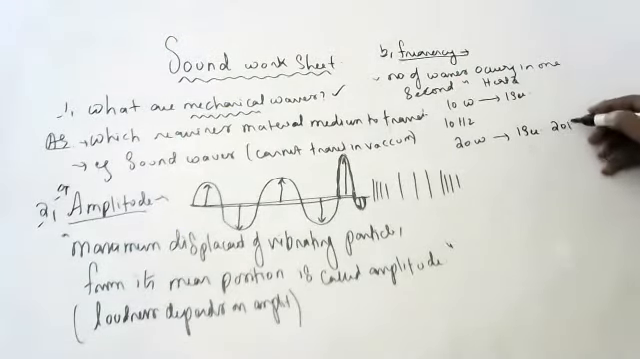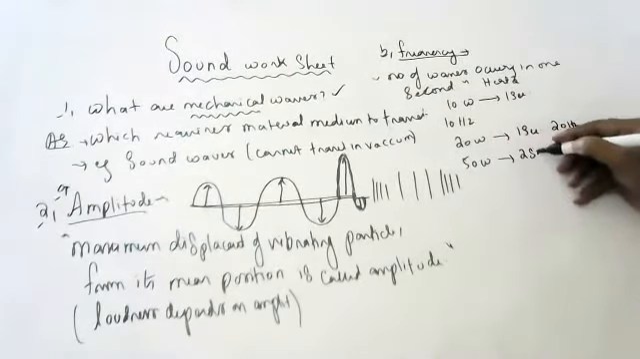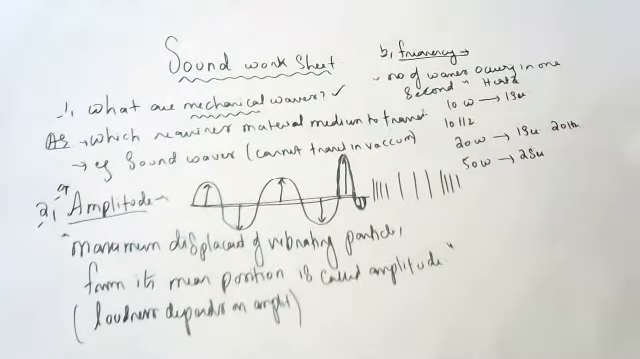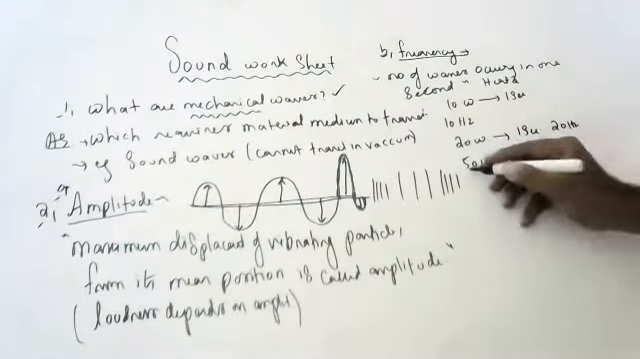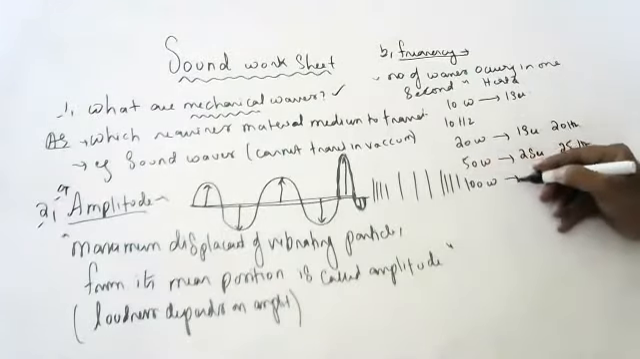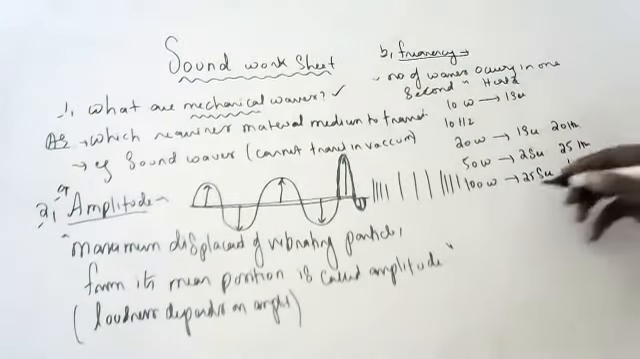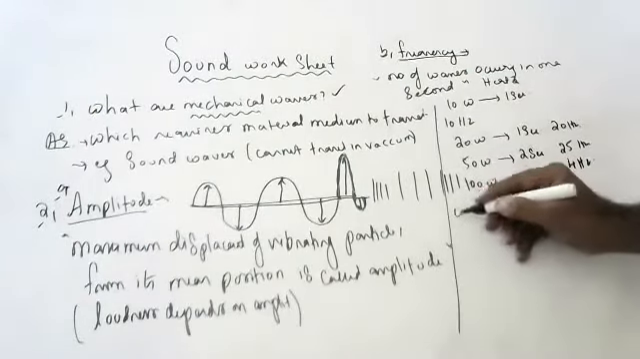Suppose 50 waves are occurring in 2 seconds. What is the frequency? 25 hertz, because 50 by 2 is 25 hertz. Suppose 100 waves are occurring in 25 seconds. What is the frequency? 4 hertz. Only Vedant is telling, others don't want to tell or what? Okay, no problem. It's frequency.